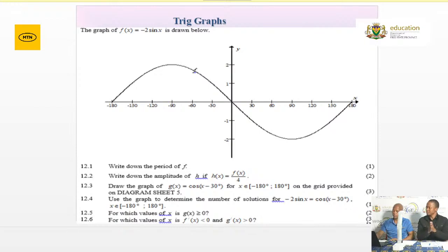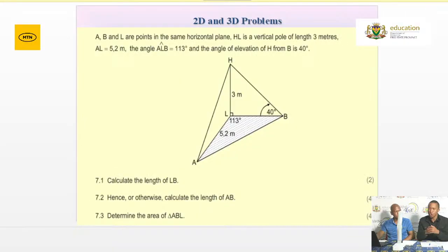And then another typical example is a three-dimensional problem, which is part 3 of trigonometry. You'll be required to make use of your definitions, your trigonometric ratios, as well as your rules: area rule, sine rule, as well as the cosine rule. So please make sure that you go through as many of those questions as possible. And one thing about your 2D and 3-dimensional problems, I no longer regard them as your level 4 questions, your problem-solving questions, because they're now routine. They've been appearing since 2013 to date.